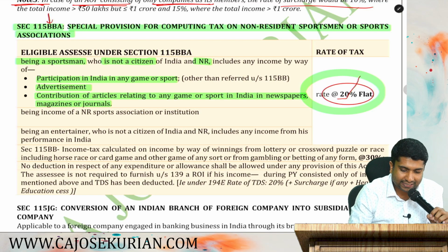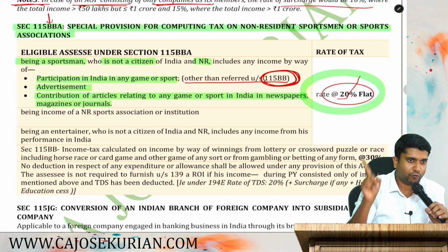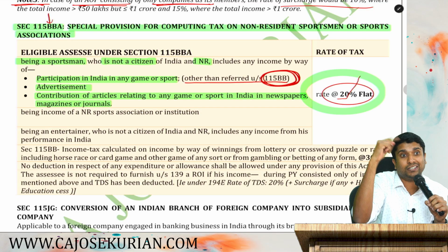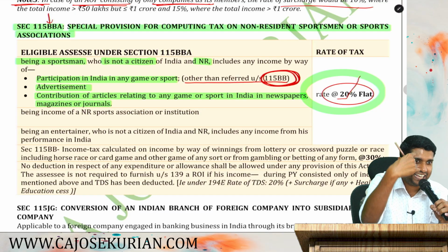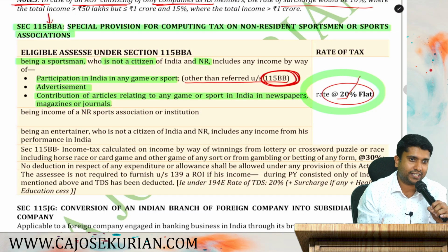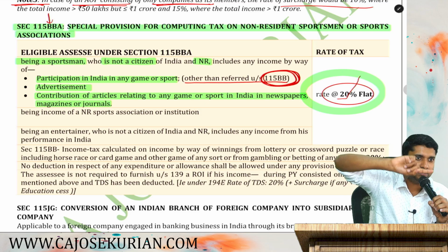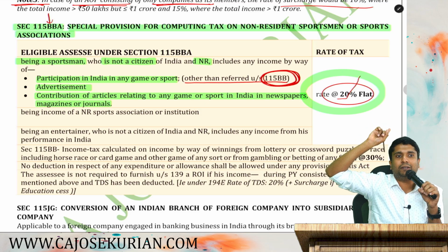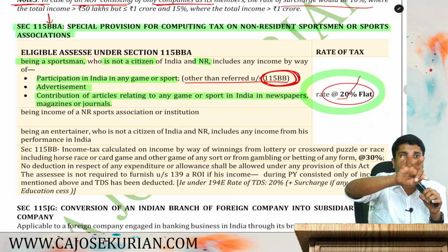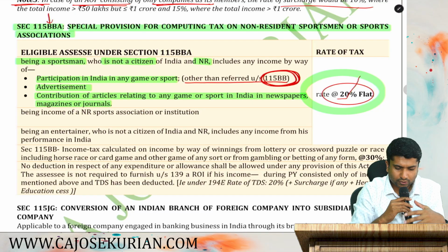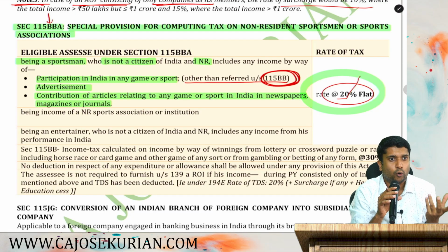That's why in brackets I have written other than referred under section 115 BB. For casual incomes, you cannot call that a game. For card games, even though we call it a game, that is not as per this context. So those games' taxability will be under 115 BB. Casual incomes are taxable under 115 BB, and the rate of tax will be 30%. So that is item number 1. I hope it is clear for you.